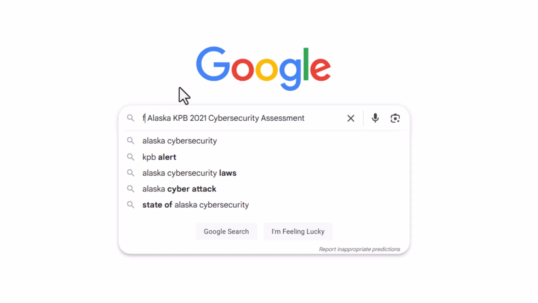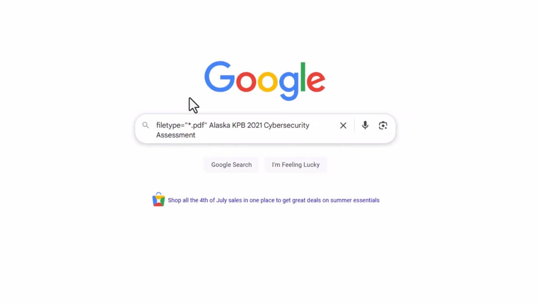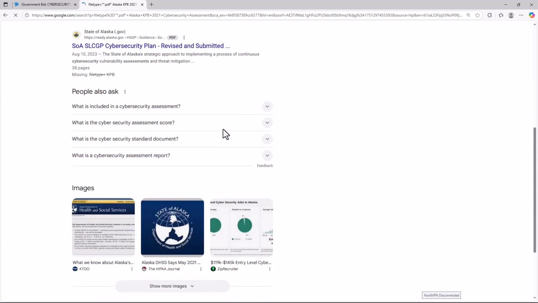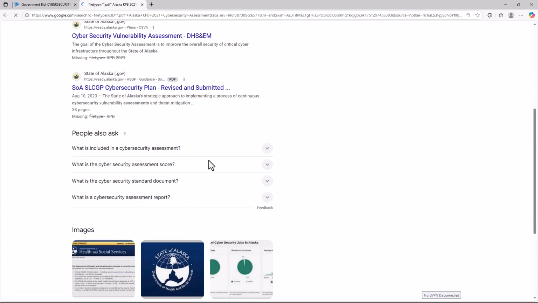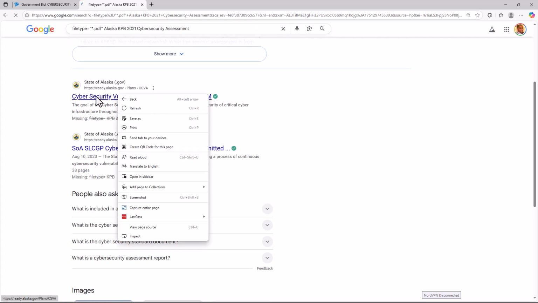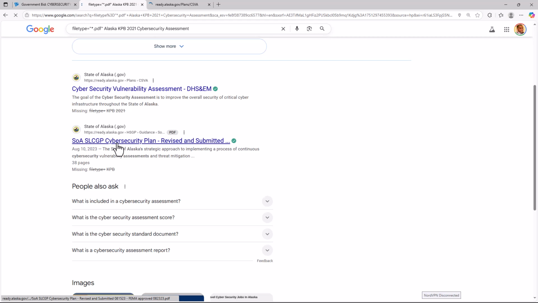We're going to type filetype equals, and then inside of parentheses, we'll put an asterisk for wildcard, anything before it. We want any file type that ends in .pdf. And so if we hit enter here, this should narrow our results down pretty significantly, just 2 results. And so we'll go ahead, let's open up both of these, a new tab here and a new tab here. And let's see what we got.